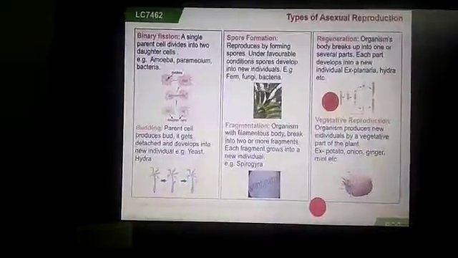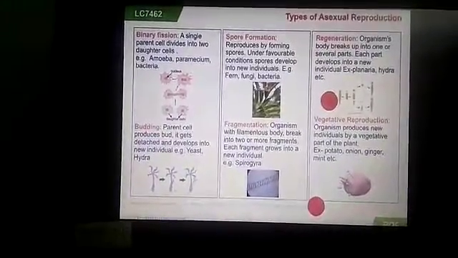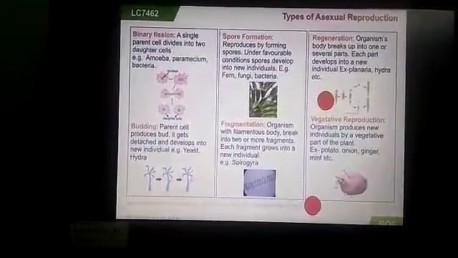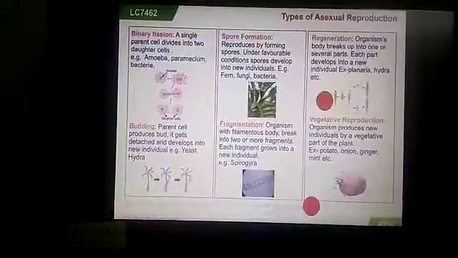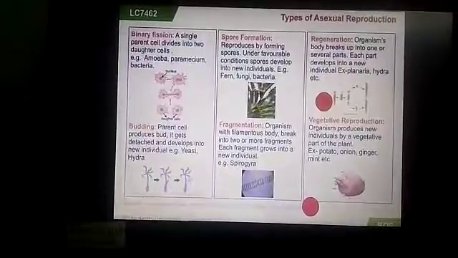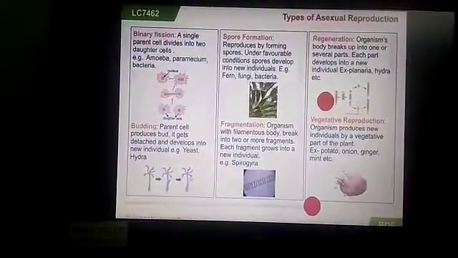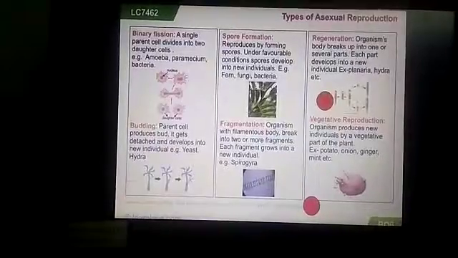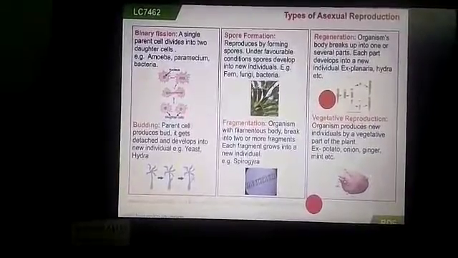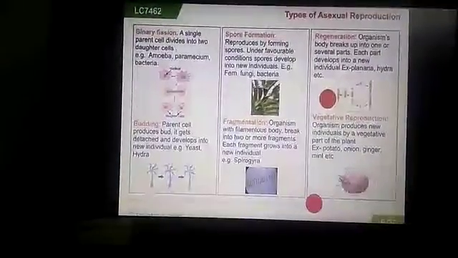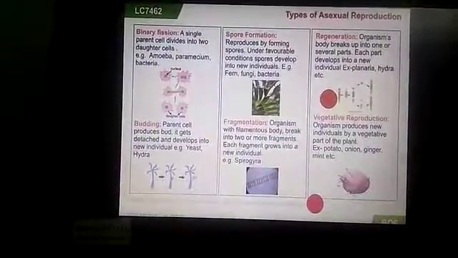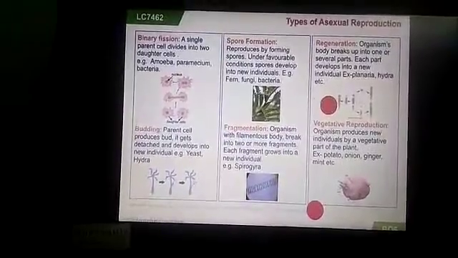Next is budding. This method is common in yeast cells. Here the parent cell produces an outgrowth called a bud. The bud grows, and when it grows, it detaches and develops into a new individual. For example, Hydra and yeast. In yeast and Hydra, the bud grows, divides, detaches from the parent and develops into a new individual.